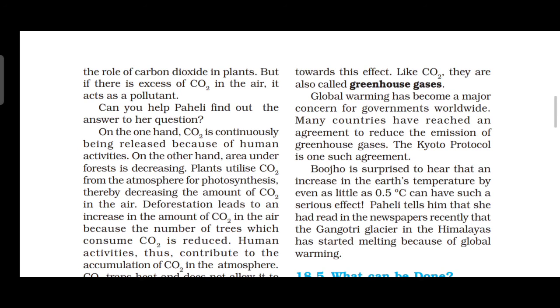The Kyoto Protocol is one such agreement to reduce the emission of greenhouse gases. This protocol is a main, important agreement.